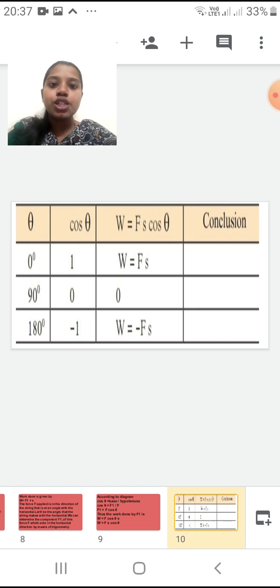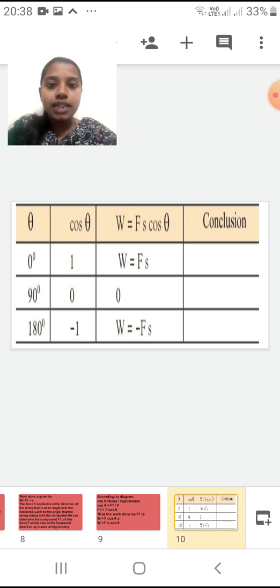If I substitute in the formula, what am I getting? W is equal to F into S. As I told you, the cos 0 value is 1. So F cos 0, if I put cos 0 there, my value is 1, so Fs into 1 will be Fs. Next one, what happens? W is equal to 0. And next one I'll get W is equal to minus F into S, because cos 180 answer is minus 1. So minus 1 into F into S, I will get W is equal to minus FS. Are you understanding this? I hope this is understood to you.